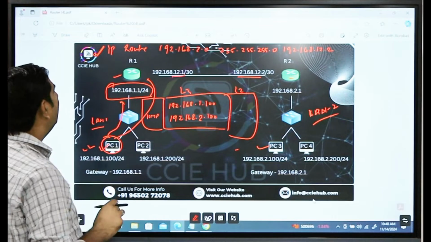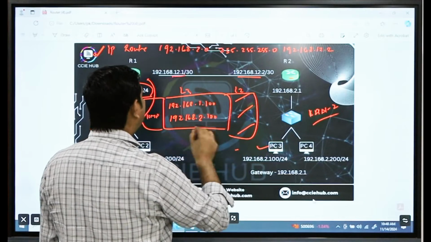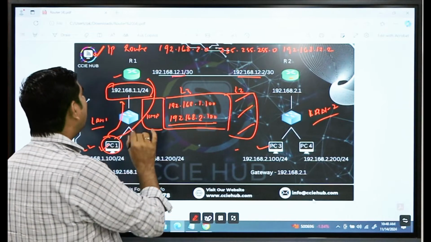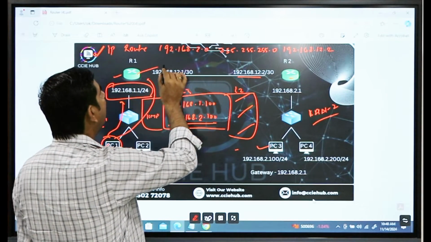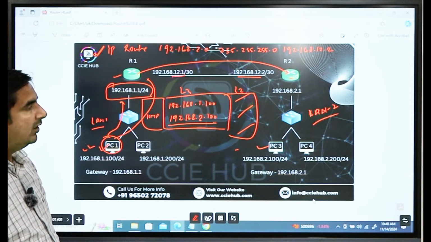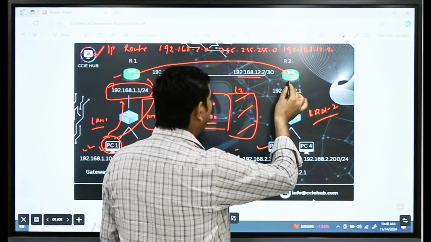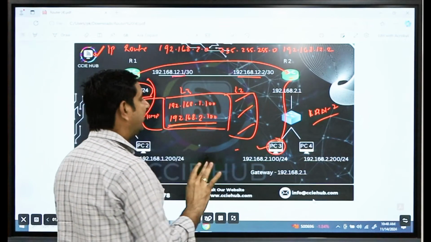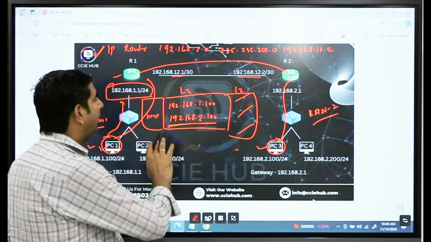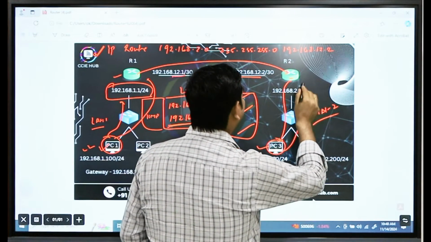That data frame will reach R1. R1 will remove the L2 header and look up the destination IP, 192.168.2.100. According to the routing table, R1 will forward the ICMP packet to R2. R2 will look up the routing table according to the destination IP and finally forward it to PC3. In between, the ARP process will also happen if it is communicating for the first time. Once the packet reaches PC3, PC3 will send the ICMP reply.